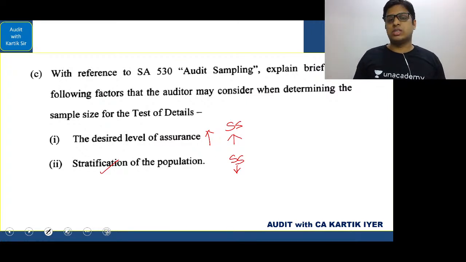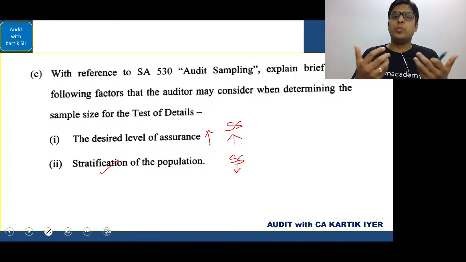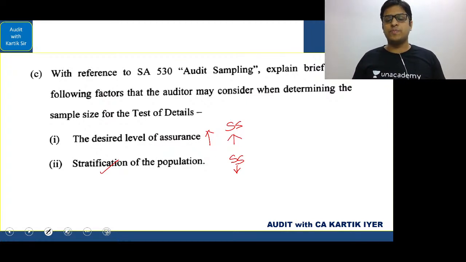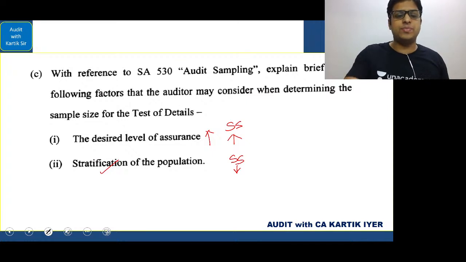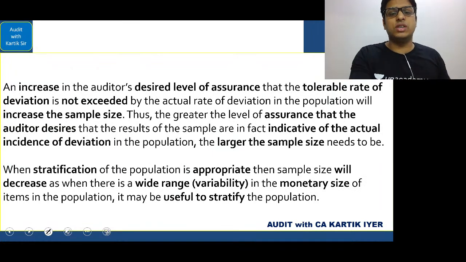It will be your brother or sister. Why? Because they've already compartmentalized it, they've already grouped it, they've already stratified it. There goes stratification. Okay, now this we had seen in the class. So my dear students, the answer will be first a desired level of assurance.